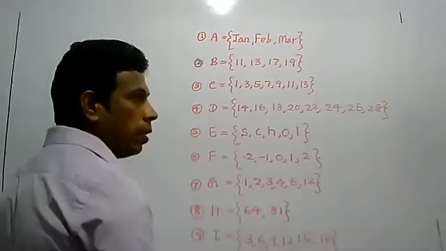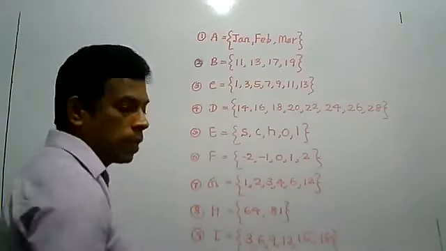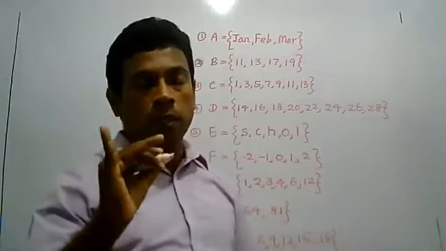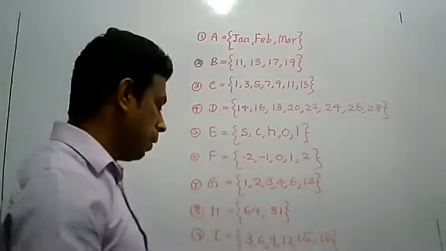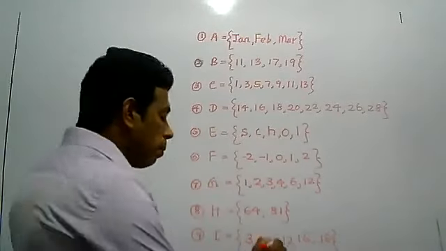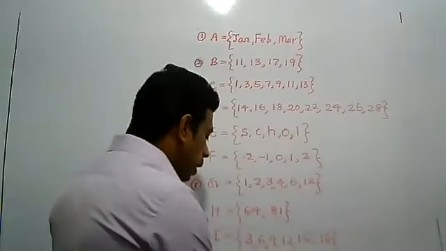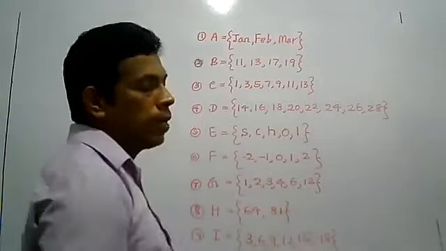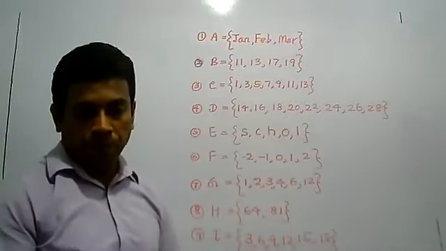less than 10. The first composite number is 4. 1 is not a prime or composite. 2 is a prime number. 3 is a prime number. 4 is the first composite. Then 5 is a prime number. 6 is a composite. 7 is a prime number. 8 is a composite. 9 is a composite. Composite numbers less than 10 mean 4, 6, 8, 9.